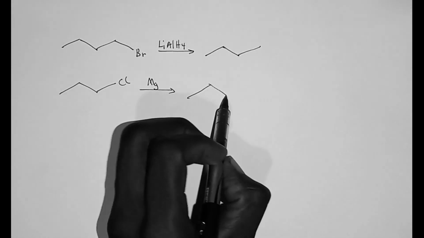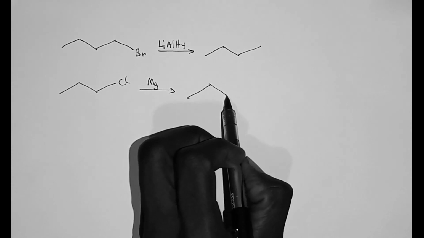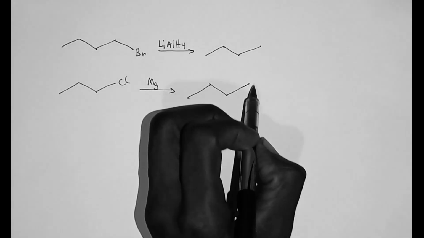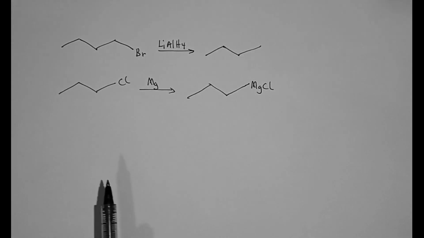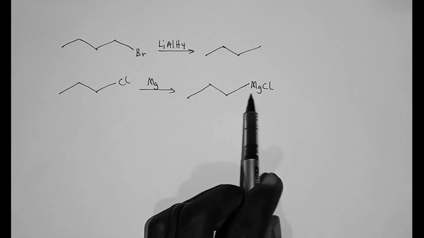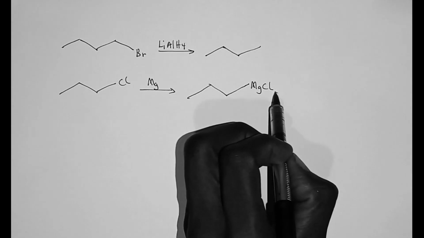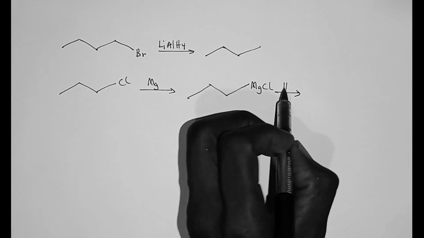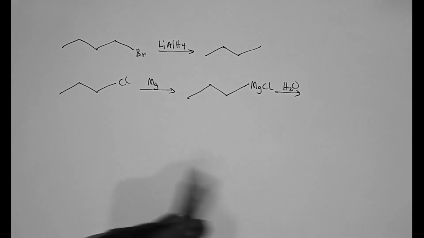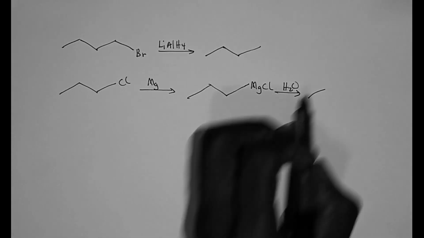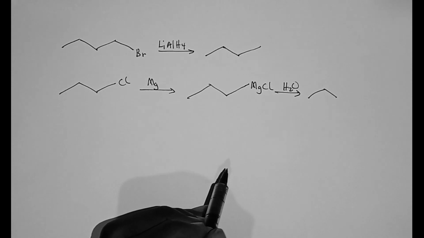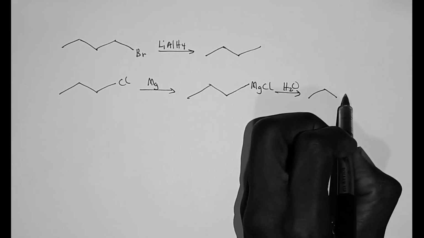So the intermediate compound that is formed is this compound. At the end of the day, if you treat it with water, then you are going to get your propane here, and then magnesium chloride.